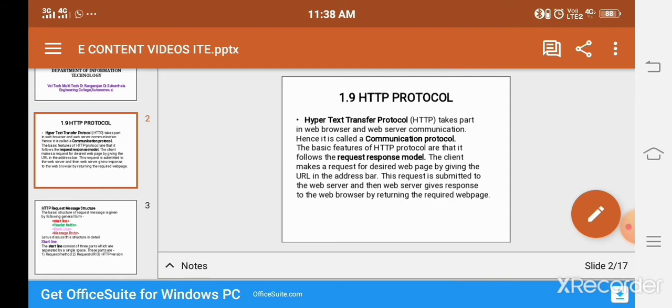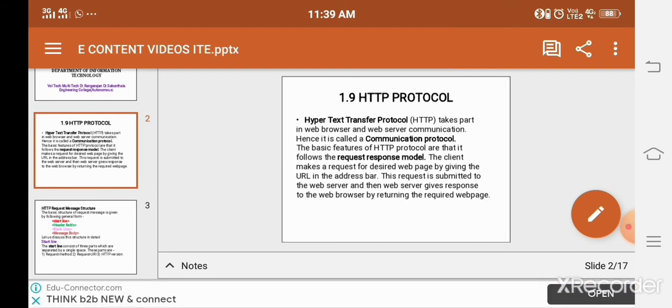So what is meant by request and what is meant by response? Request means the person who needs information, who needs some other information, that person is called the request person. And response means the person who knows the information, that person is called the response person. Like server and client. So the client is searching some information via the internet or web browser. This client goes through the web browser and requests the web server, right? So the web server reads the message and responds to them. It's called request and response messages.